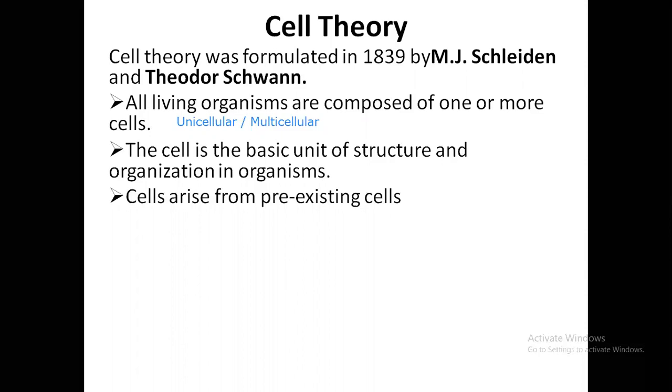Cells arise from pre-existing cells. Whatever cell is present today comes from a pre-existing cell by the process of cell division. There are two kinds of cell division, mitosis and meiosis. We'll discuss this in the topic of cell and cell division. But for the time being, just remember, mitosis and meiosis are the two kinds of cell division.